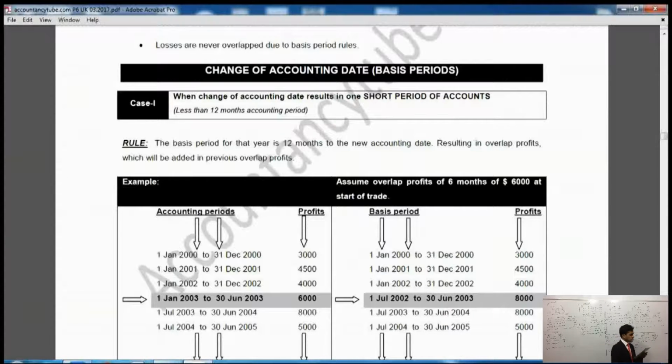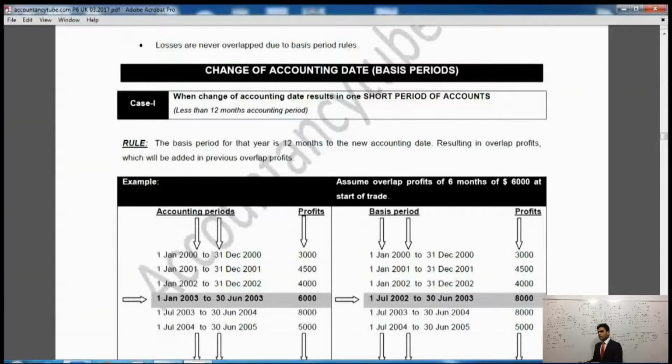Alright? Now if a change of accounting date results in one short period of account, less than 12 months accounting period, the rule says the basis period for that year is 12 months to the new accounting date. So the basis period will be 12 months to the new accounting date, resulting in overlap profits, which will be added to the previous overlap profits.